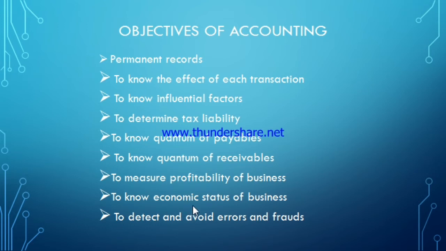Next one, to know the economic status of business. It means if the company or the firm is having more assets compared to its liabilities, it means the economic status of the business is sound. But if the liabilities of the firm are more compared to its assets, it means the economic status of the business is weak. So that idea we can get only from the accounting information, because it is in recorded or written form.